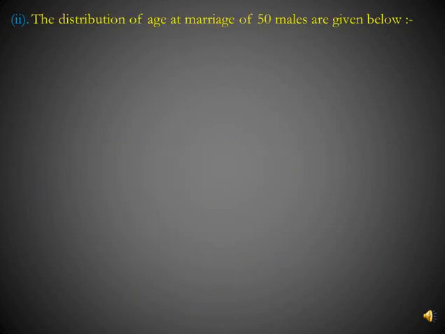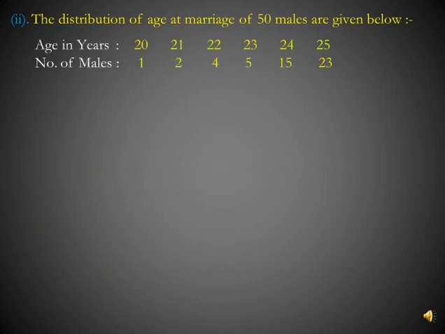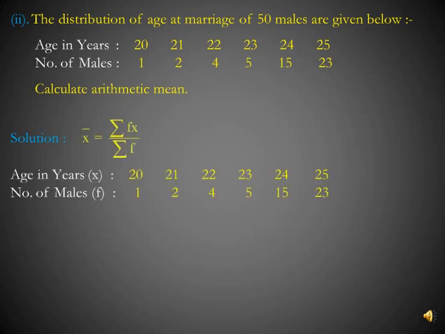Now the second type of question is: the distribution of age at marriage of 50 males is given below. Age in years and number of males is given and you have to calculate arithmetic mean. Now here, since frequencies are given, we will use our second formula, that is x bar is equal to sigma fx upon sigma f. Now age is given and number of males is given. We will add a third row here, that is fx. For the first item, 20 into 1, fx is 20.